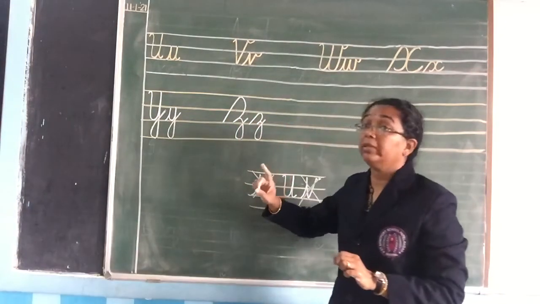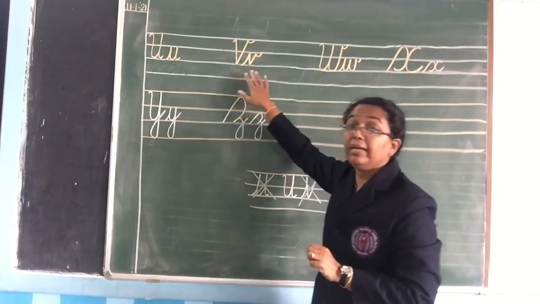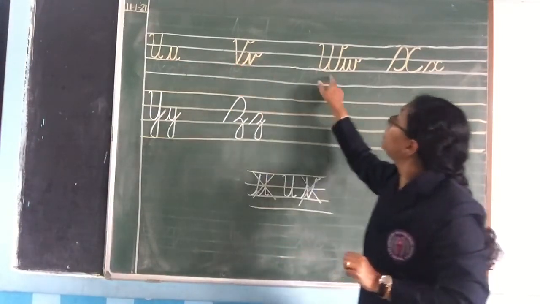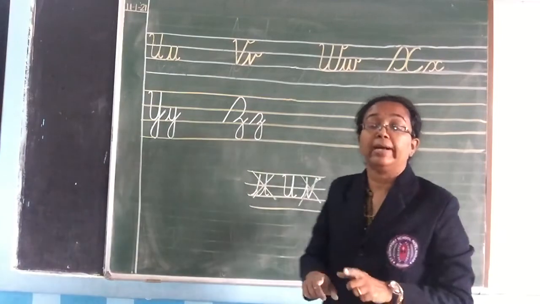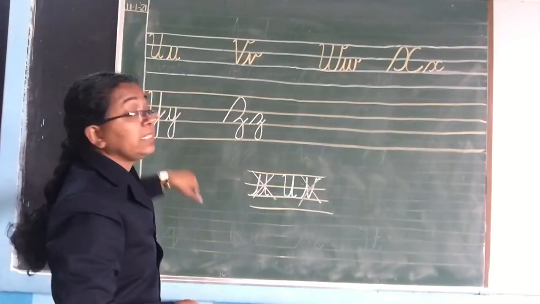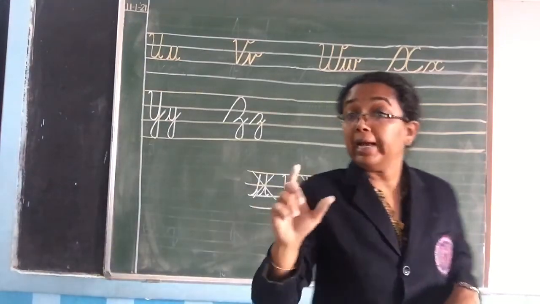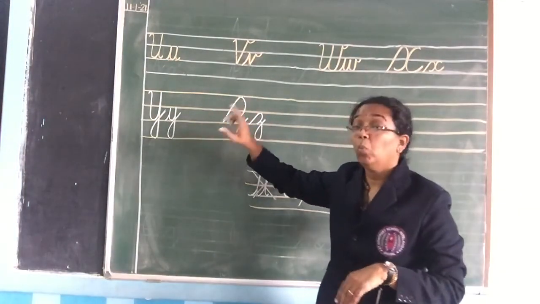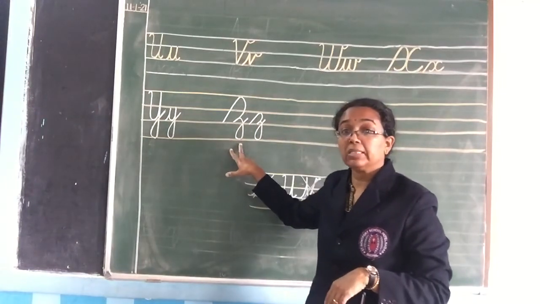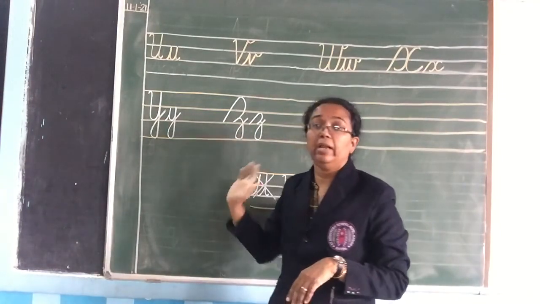Okay, please follow that. In one single line you will write only 4 alphabets. 1, 2, 3, 4 alphabets you will write it. Okay, then the 5th alphabet you will write it in the next line. Okay, and lastly here Y and Z will come. In the last line you will write only 2 alphabets.